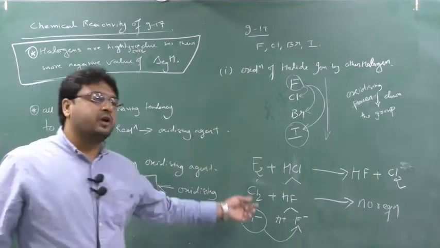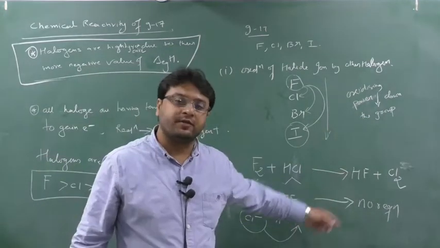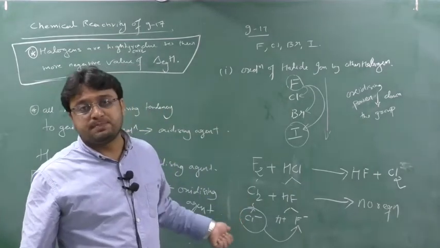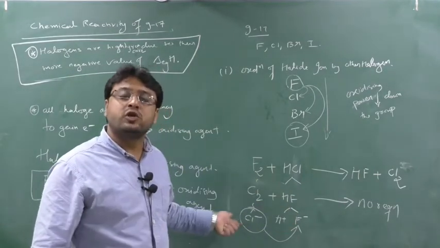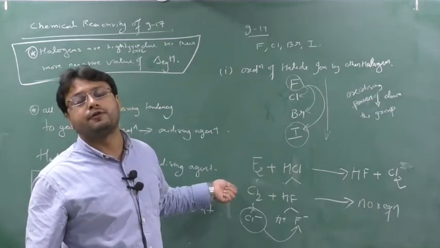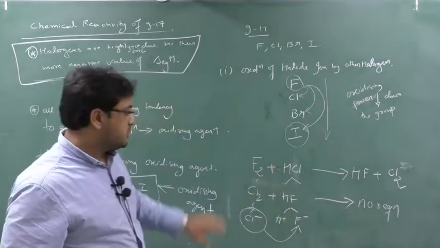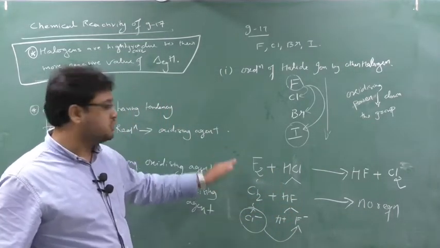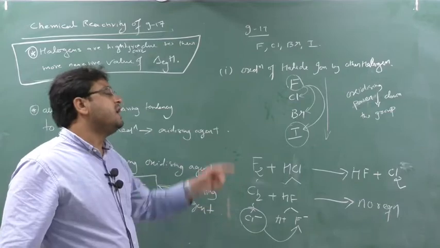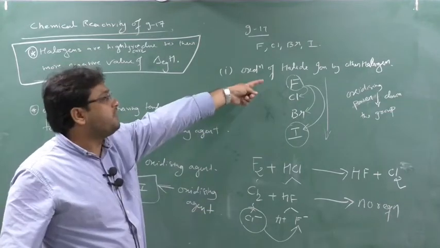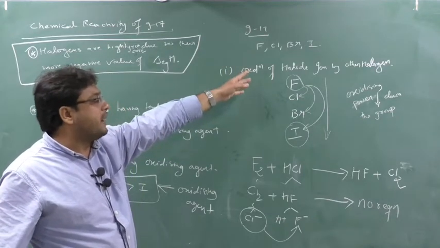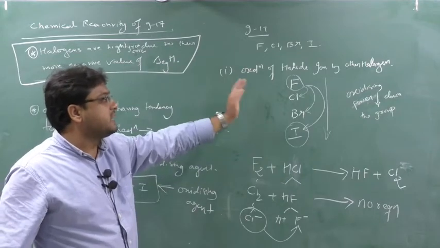So I can say that fluorine can react with hydrochloric acid to generate HF, while chlorine cannot react with HF. The reason is chlorine is a less powerful oxidizing agent than fluorine, hence chlorine cannot react with HF, whereas fluorine can react with HCl because fluorine is a more powerful oxidizing agent than chlorine. So this reaction occurs, this does not occur. This is a very important reaction. It has been asked in the exam why fluorine can react with HCl, HBr and HI, whereas chlorine cannot react with HF. Fluorine can react with HCl, HBr, HI because fluorine is the most powerful oxidizing agent compared to chlorine, bromine and iodine, hence the reaction occurs.